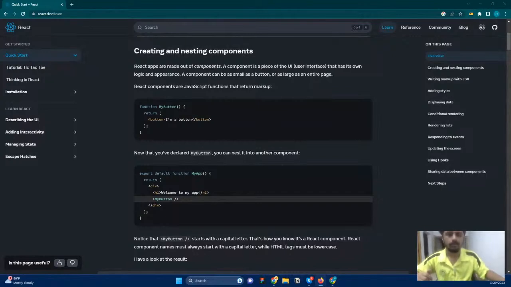The third one in React, like I said, is that we don't handle any DOM operations. React itself handles the DOM operations. And it is very user friendly. You can use it as quickly as possible just by understanding the syntax.